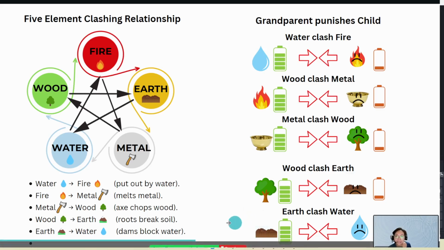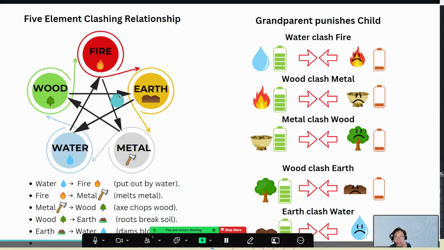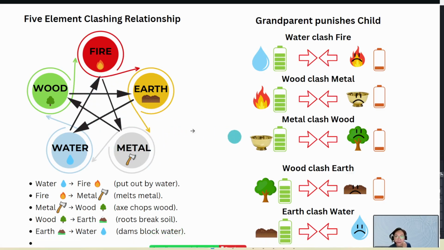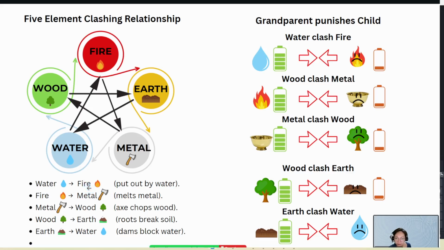So we talk about this five element clashing relationship here. We can see in this picture, I'm adding on the clashing relationship with the black arrow. Water clashes with fire. In what sense? Fire is being put out by water. Okay, water clashes fire, so fire is being put out by water.